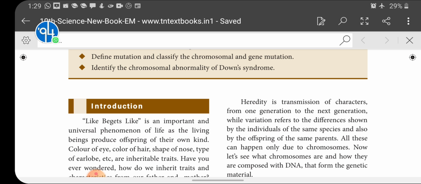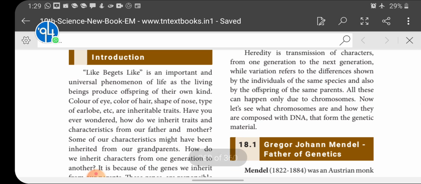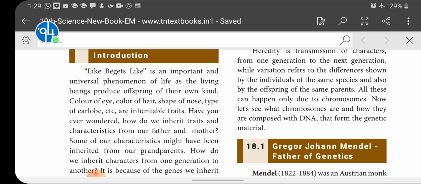Okay, now come to the text, children. Like begets like is an important and universal phenomenon of life. As living beings produce offspring of their own kind, color of eye, color of hair, shape of nose, type of earlobe, etc. are inheritable traits.